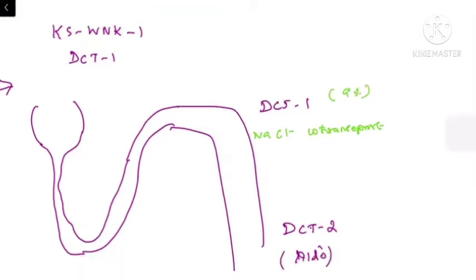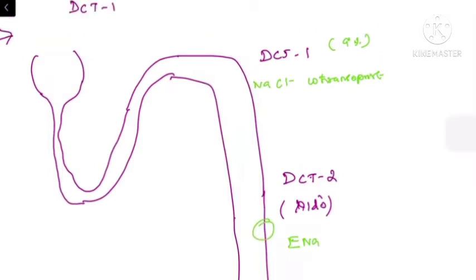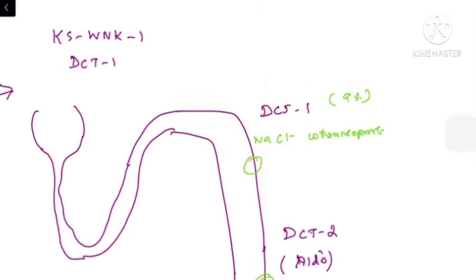And 1% of sodium reabsorption is controlled at the level of the epithelial sodium channel in the DCT2 and collecting duct, right? So the epithelial sodium channel is present in the DCT2 and collecting duct, and the sodium chloride cotransporter is present in the DCT1.